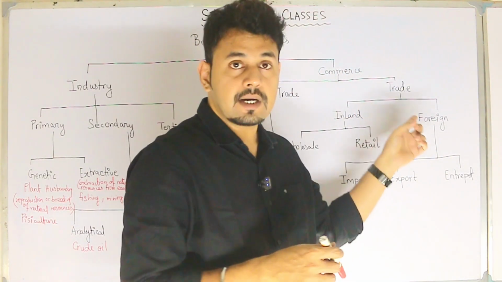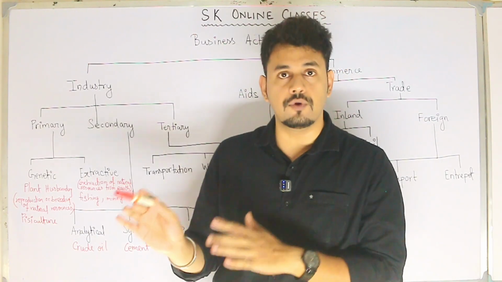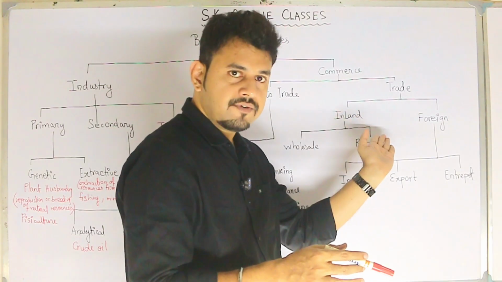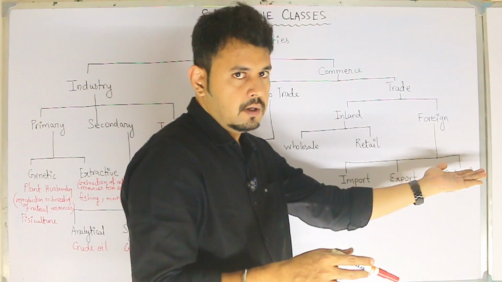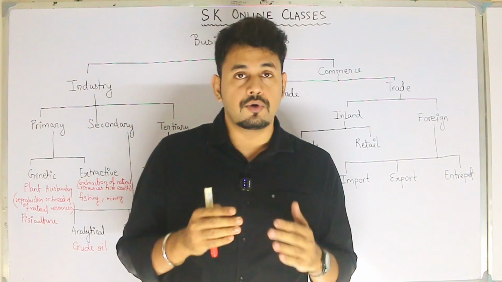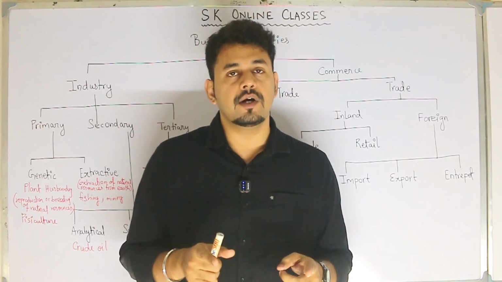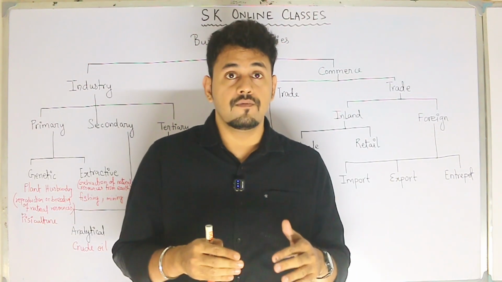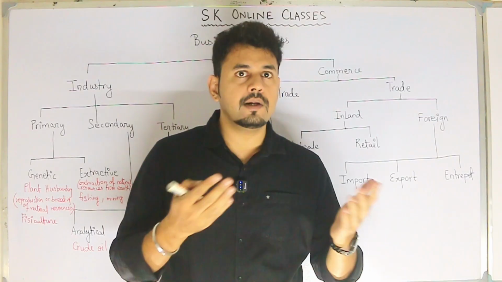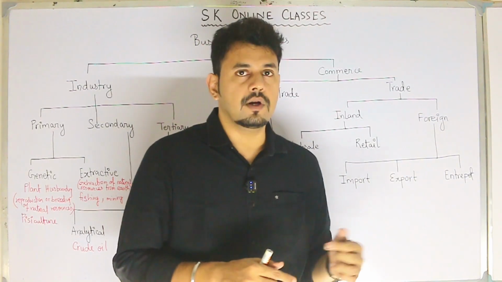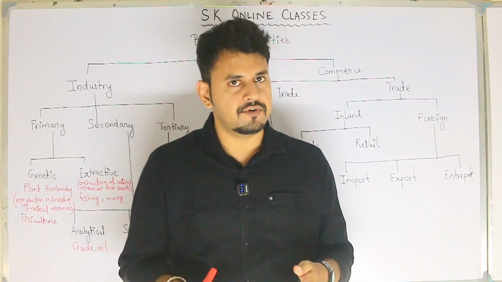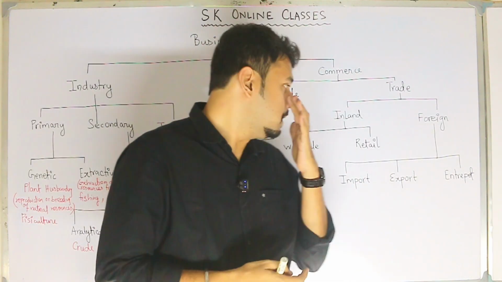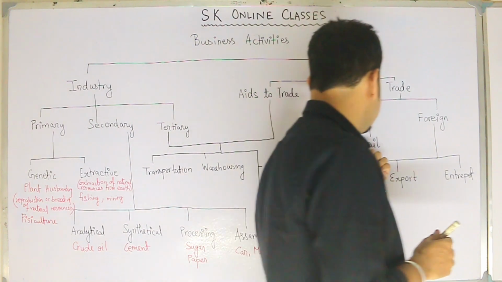So trade means simply buying and selling of goods. Trade can be classified as inland trade, or home trade, or domestic trade, and foreign trade, that is international trade. So what do you mean by home trade and foreign trade? Trade which is conducted within the geographical territory of a country is called inland trade, whereas trade which is conducted outside or beyond the territory of a country is called foreign trade. So trade within your own country, that is India, is inland trade, and trade with some other country is called foreign trade. Inland trade can be classified as wholesale trade and retail trade.